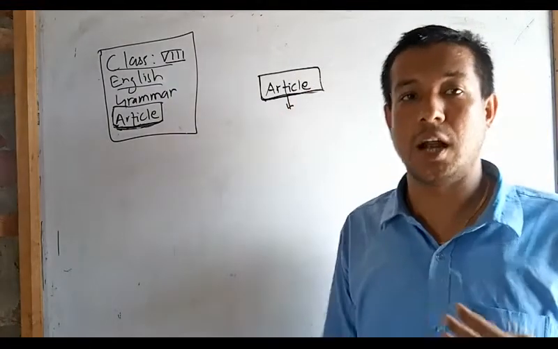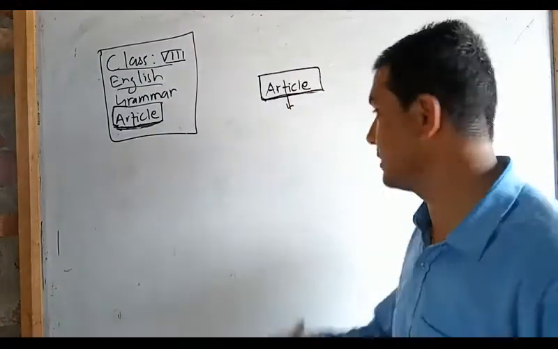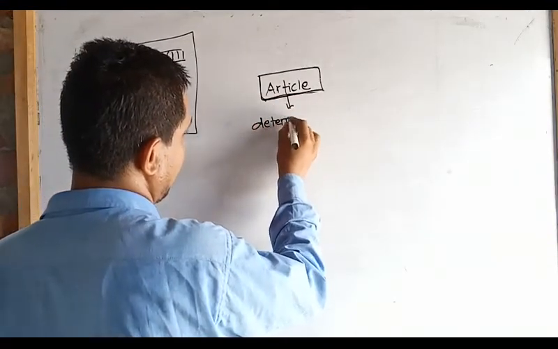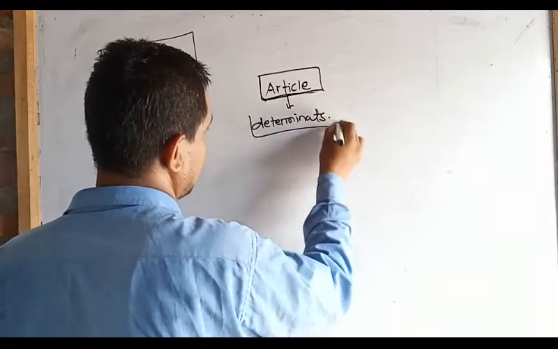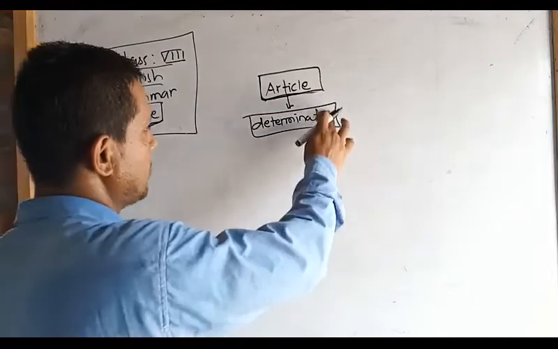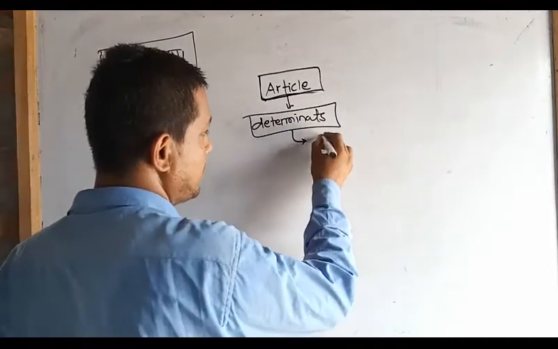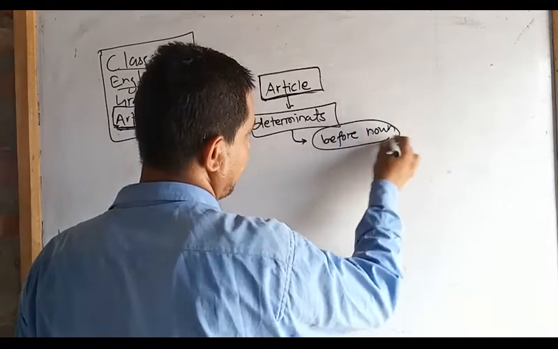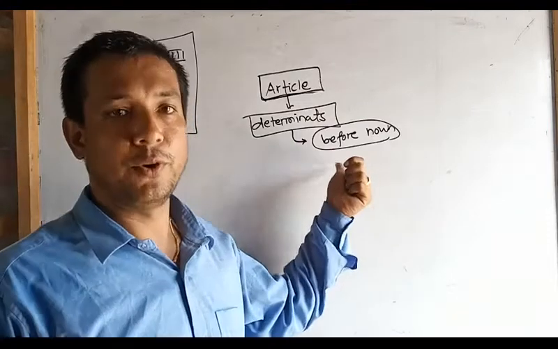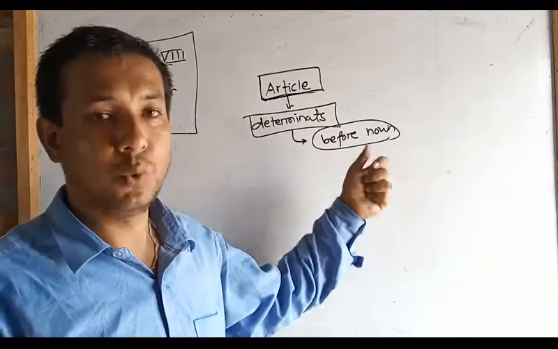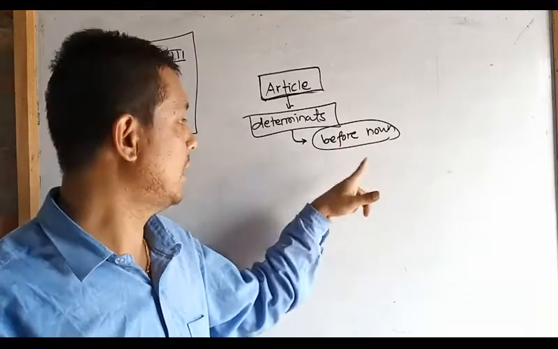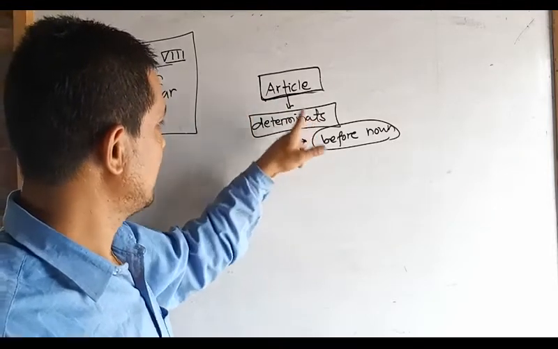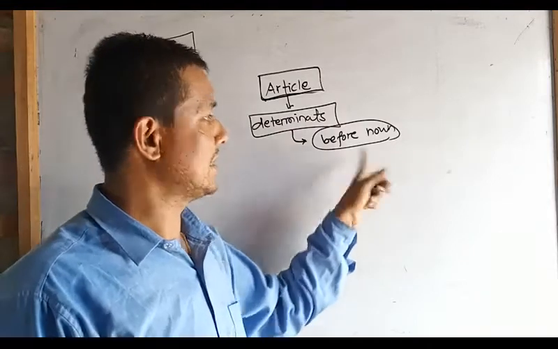Now, according to modern grammar, article is placed as a determinant. Article is also called a determinant, that is used always before a noun. Yes, it must be before a noun. Understand? After a noun we cannot use it. It must be before a noun. So in recent times, linguists have placed article in determinants, and determinants are always used before a noun.